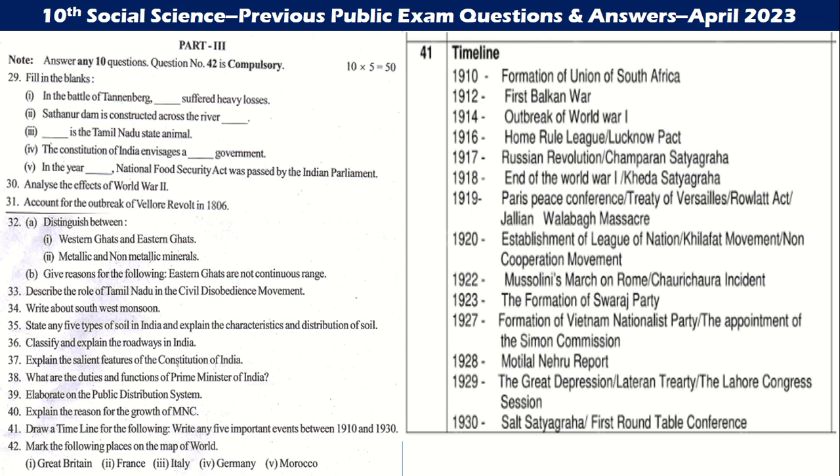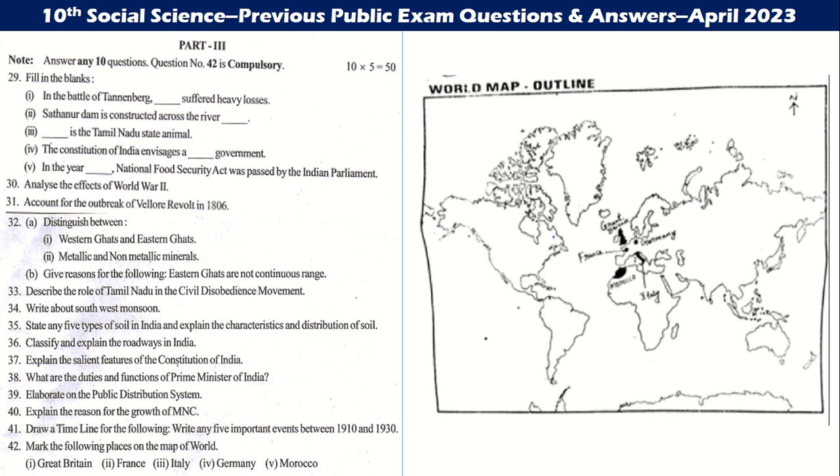Timeline. 10 to 13, any 5 years. Outbreak of World War, end of World War, Mussolini's March, Swaraj Party, Motilal Nehru Report, Salt Satyagraha. Then goes to Great Britain, Germany, then Morocco, Italy, and France.